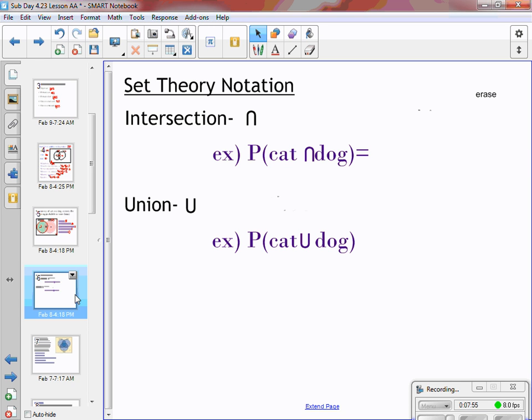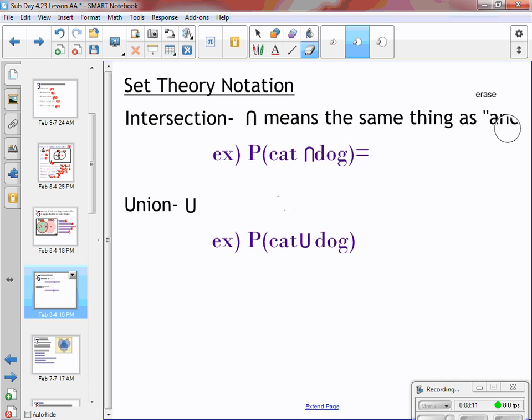Next, we're going to do a set of definitions. This is our set theory notation. So we have two different symbols. One is intersection, and it looks almost like an N shape. That means and.